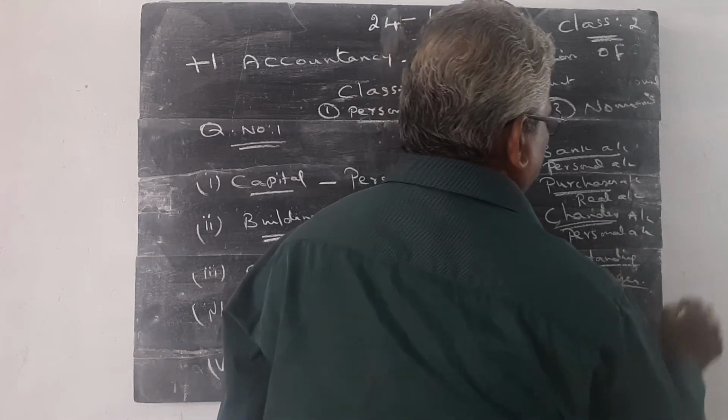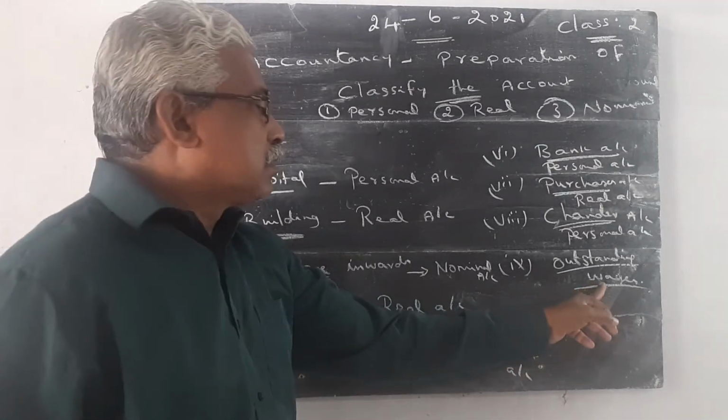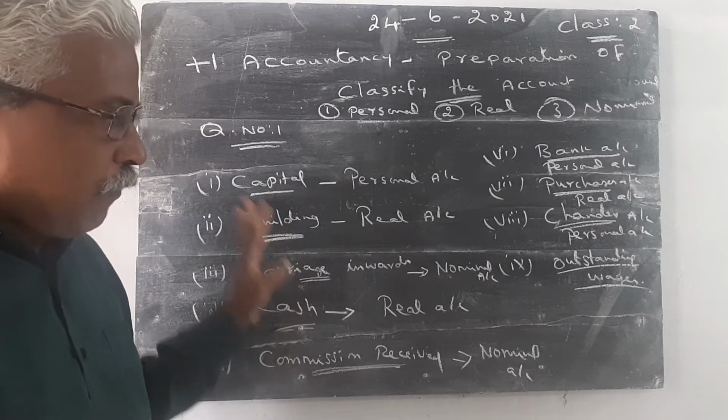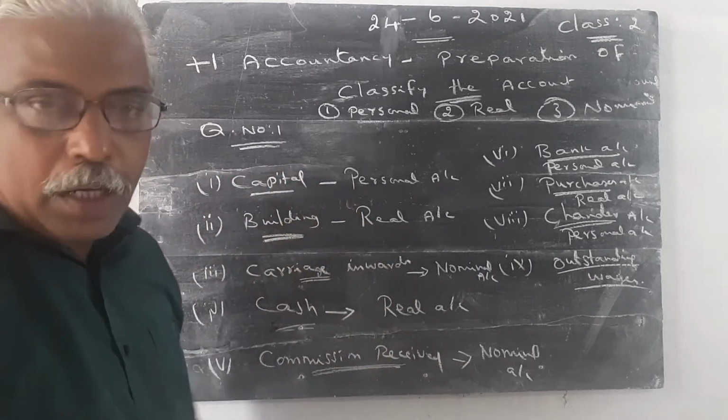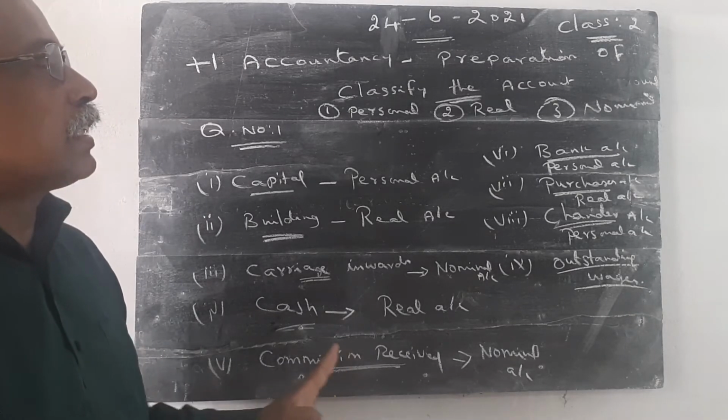Then an important point, outstanding wages. Wages is the nominal account. Very, very important point: wages is a nominal account because it is an expenditure. Outstanding wages is considered a personal account.